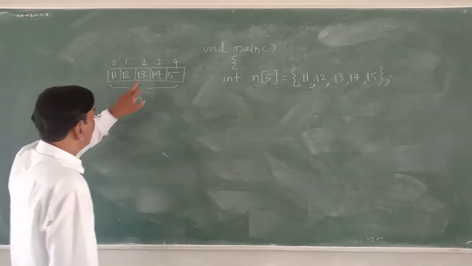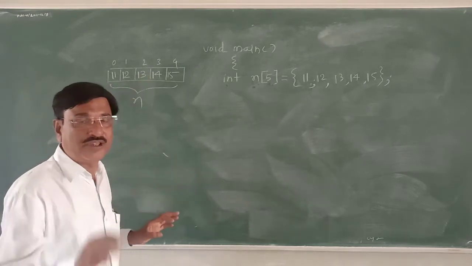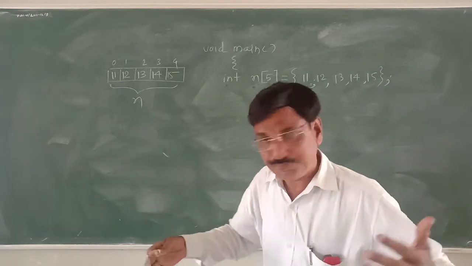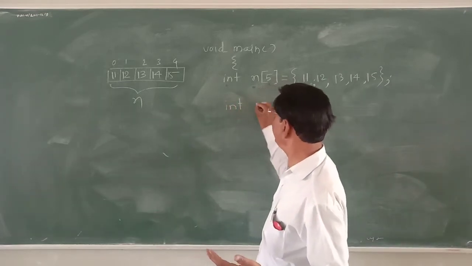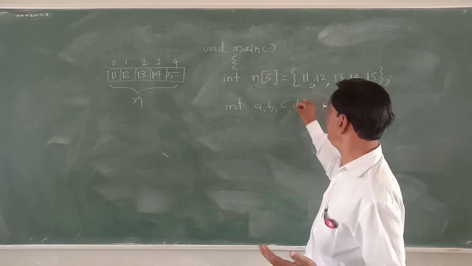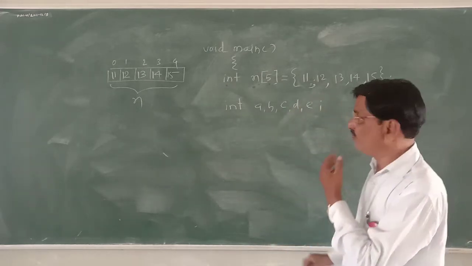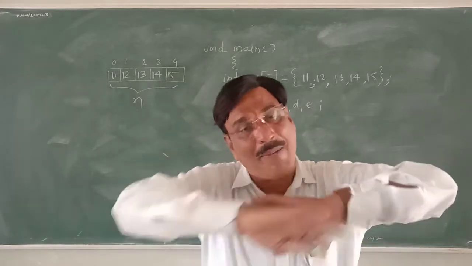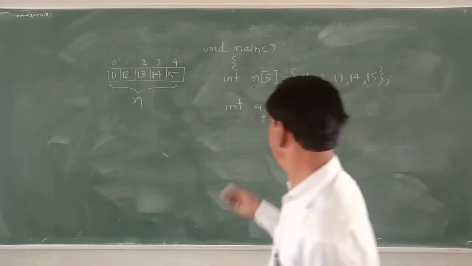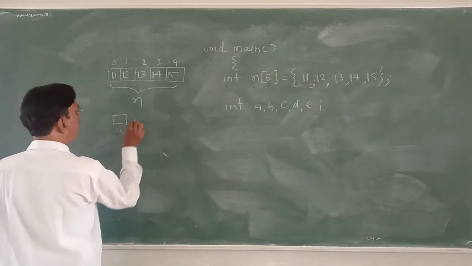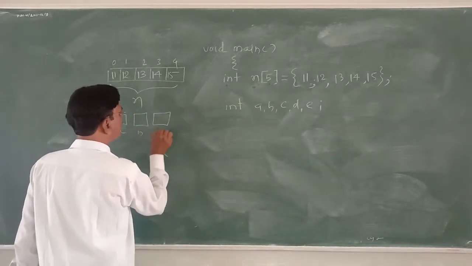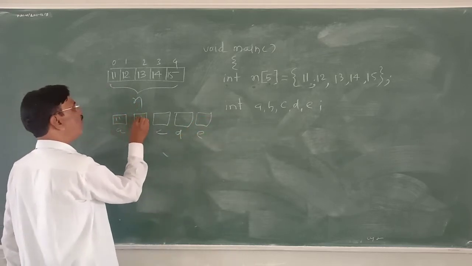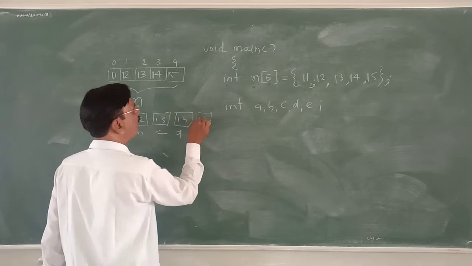Suppose there are five individual variables. You might have int a, b, c, d, e. So here a, b, c, d, e, five individual variables might be there like this, holding 11, 12, 13, 14, 15.